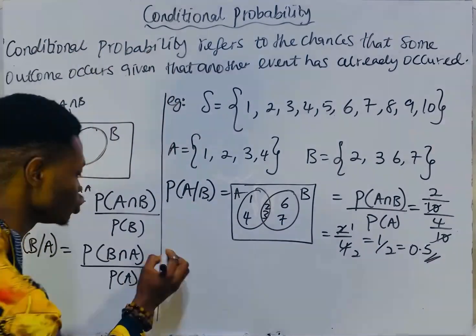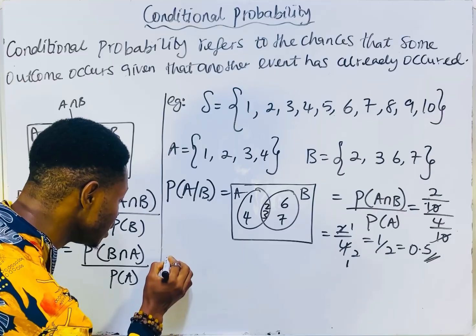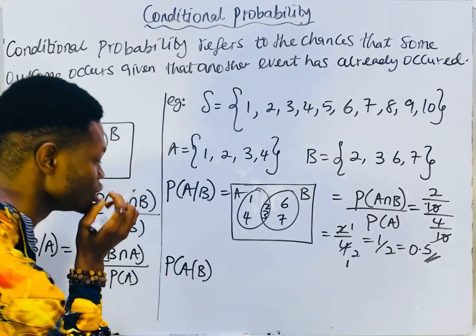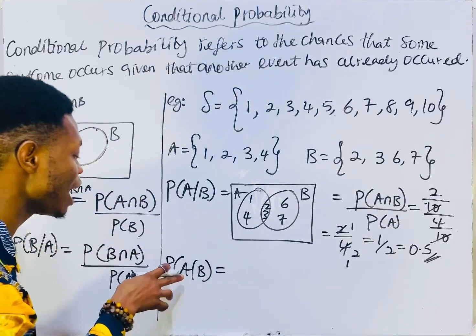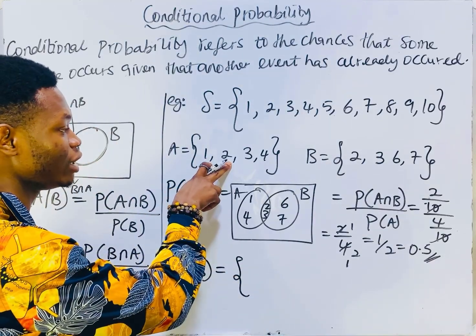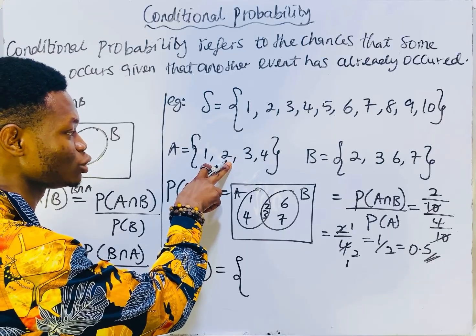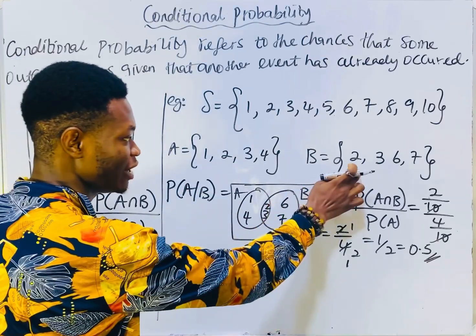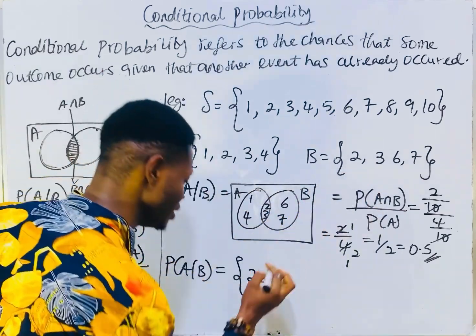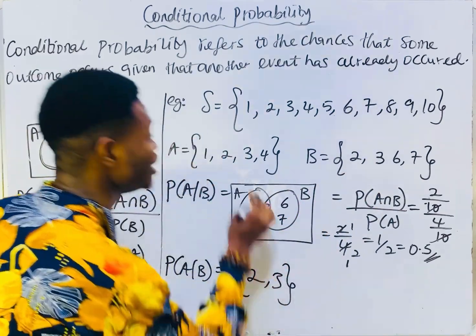Now see the shortcut. How many of A is in B? Find their intersection. We have 2 in both A and B, and 3 in both A and B. Do they have any other intersection?